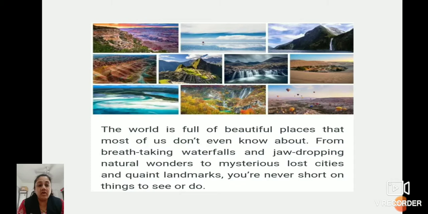See children, the world is full of beautiful places that most of us don't even know about. From breathtaking waterfalls and jaw-dropping natural wonders to mysterious lost cities and quaint landmarks, you are never short on things to see or do. In the images on this slide, you can see different places of the world. These images are not related to a particular country, all over the world you can see.